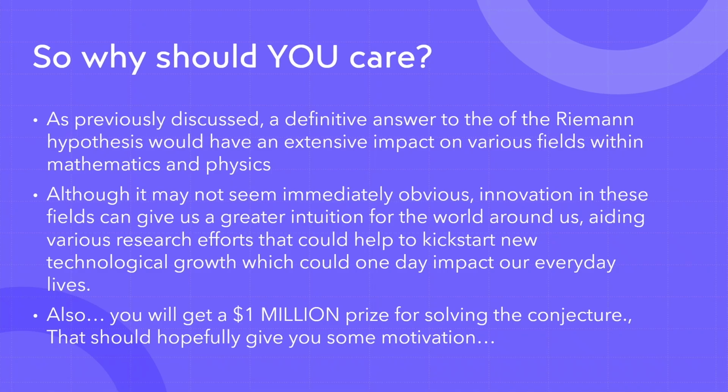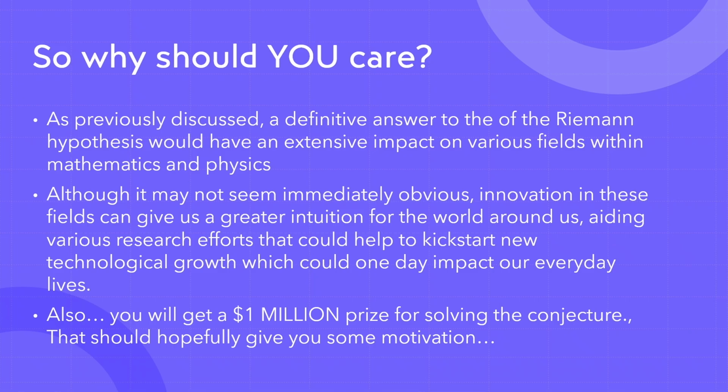So, as I've previously discussed, the definitive answer to the Riemann hypothesis would tell us a lot about these fields that I've mentioned before, like cryptography, quantum physics and prime number distribution. It might not be immediately obvious at first, but if we were to innovate in these fields, that would most likely lead to technological development within these fields.